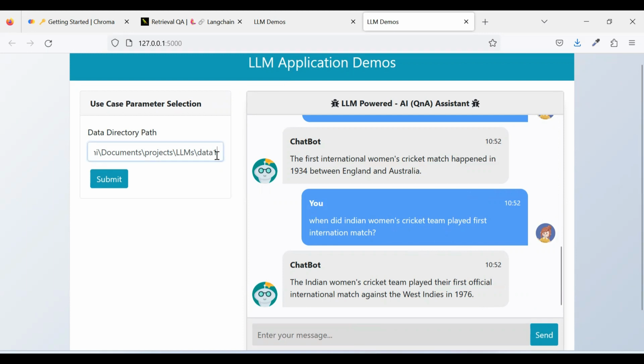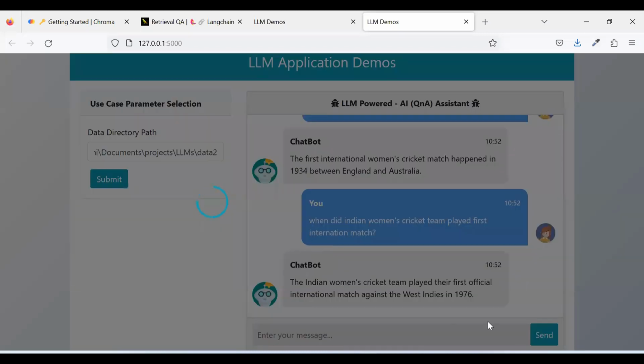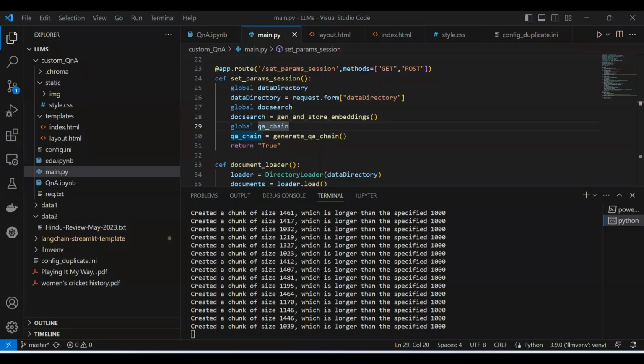Now if I simply change this data 1 to data 2, the data 2 directory has the data of May 23 current affairs. So now let me retrain the model on that data. It will again do all that stuff and update the embeddings and everything. It will take a few seconds, and now it is done.